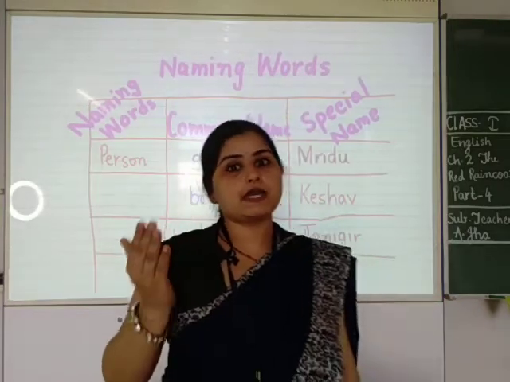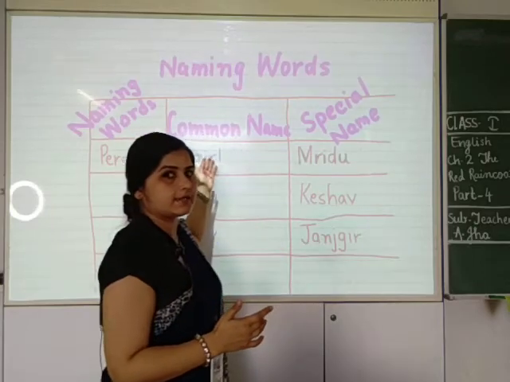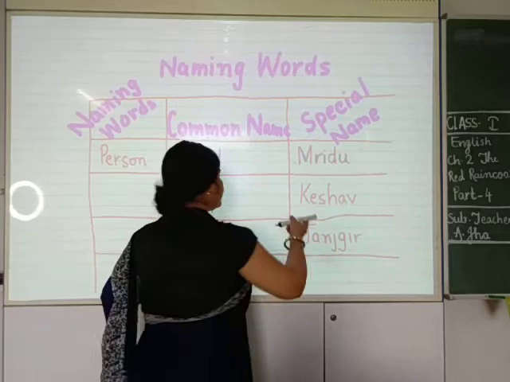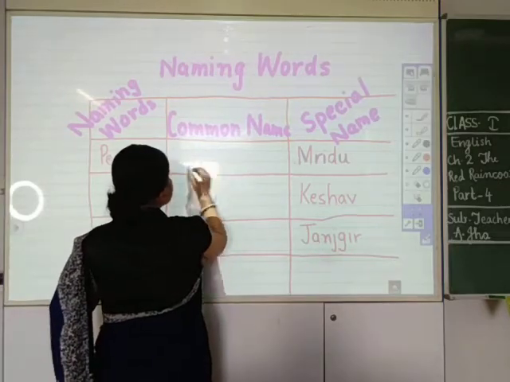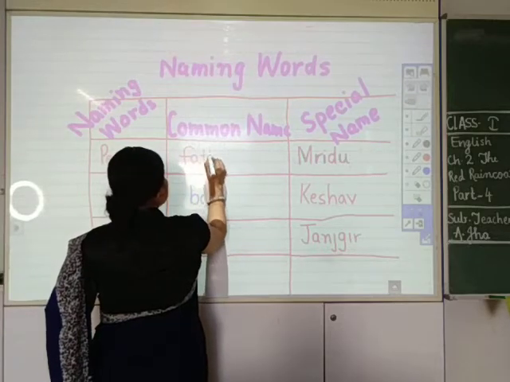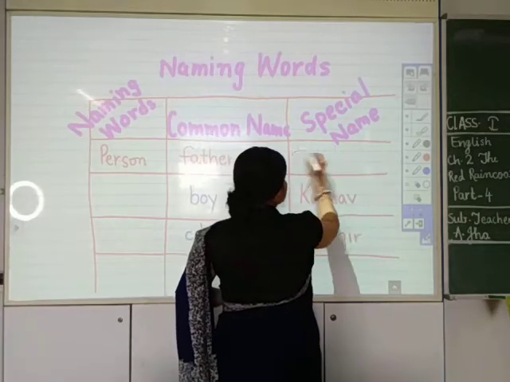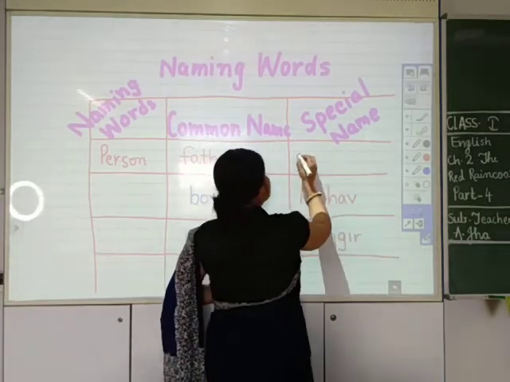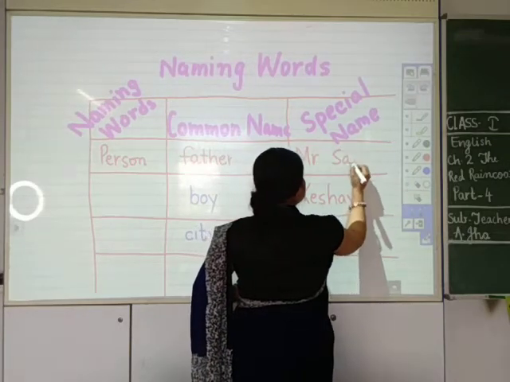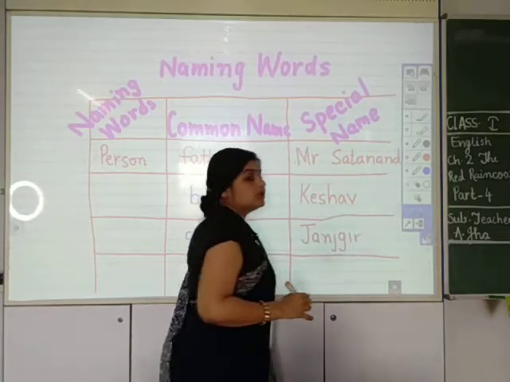Likewise father, जैसे कि मैंने मृदु का ही नाम लिया. ओके, मृदु के पापा का नाम क्या है? If I am writing here father, father is a person. And what is the name of Mridu's father? It is Mr. Satanand. So Satanand is a special name.